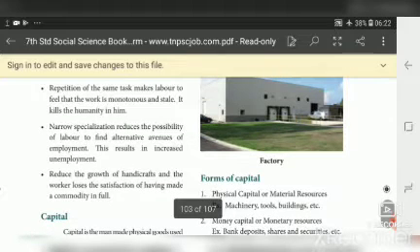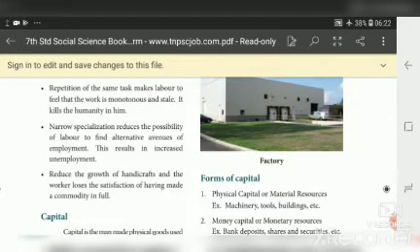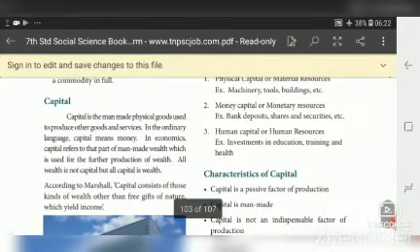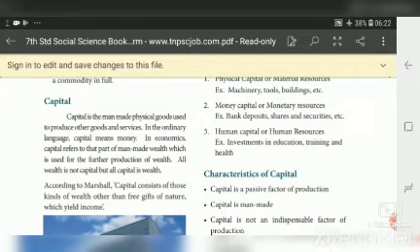First point, when he does the work repeatedly, it leads to a boring state, and automatically he loses the humanism, and he can't go for other choices of employment, which leads to the unemployment problem. Third one, the invention of machinery reduced the growth of handicraft industries, and the worker lost the satisfaction of making the commodity fully. Now we will see the third factor of production, capital.